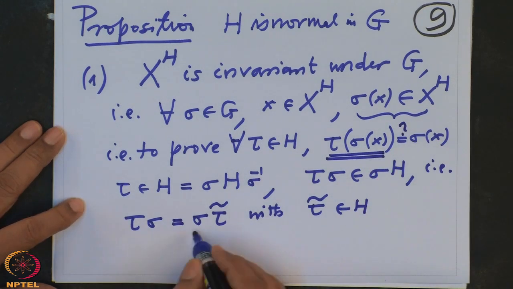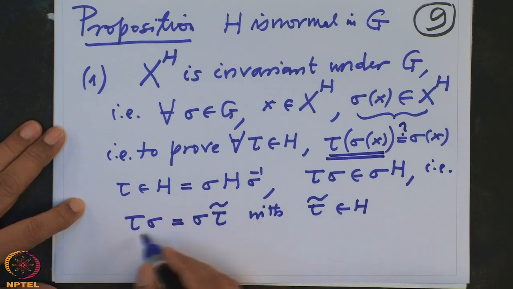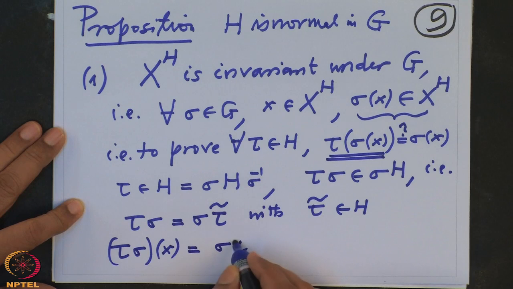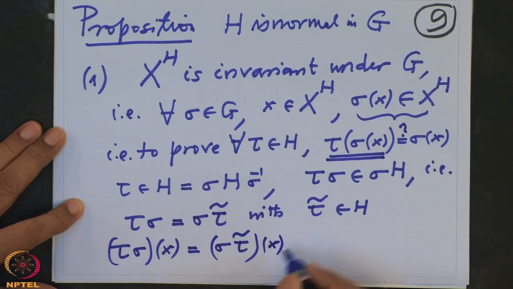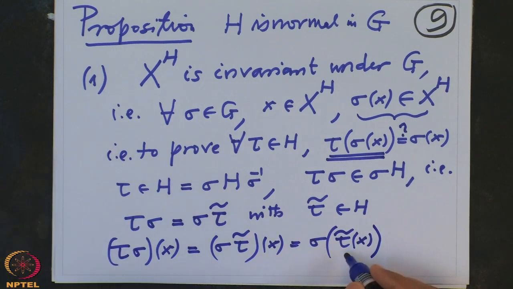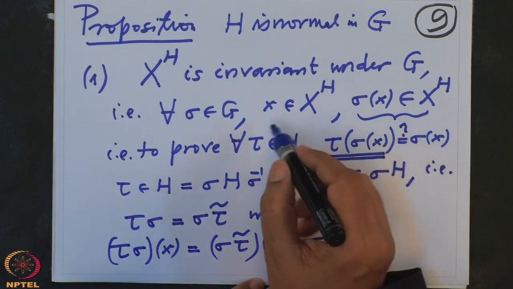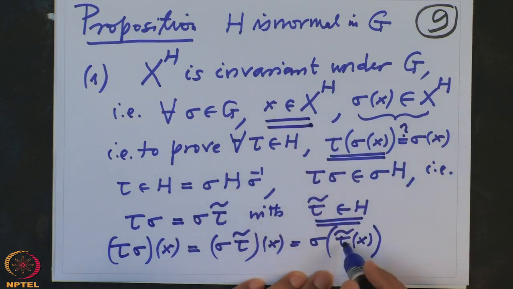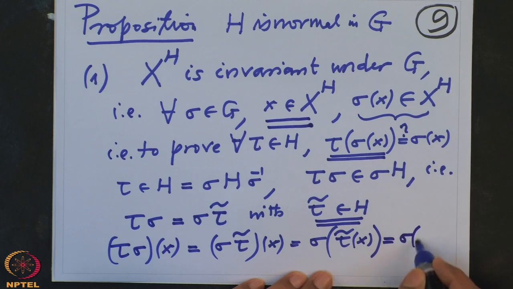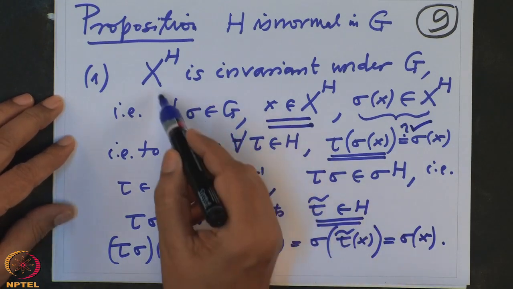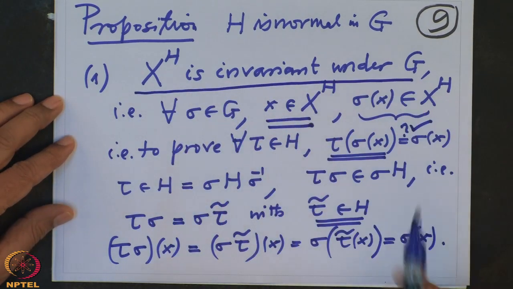So start by evaluating these both sides on X. So tau sigma evaluated at X, this is what we are interested in. This is the same thing as sigma tau tilde evaluated on X, which is sigma of tau tilde of X. But tau tilde is in H and this X was an element in X power H, that means X is invariant under all elements of H, in particular tau tilde. So this is sigma of X. This is what we wanted to prove. So we have proved that X power H is invariant under G.